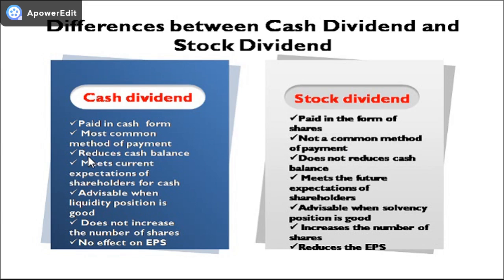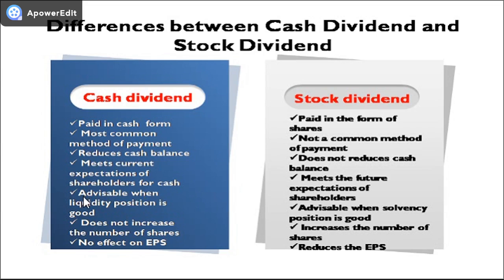Cash dividend reduces the cash balance of the business. It dilutes the cash balance of the business because the dividends are paid in the form of cash. But in case of stock dividend, since you are paying dividend in the form of shares, there is no outflow of cash. It does not reduce the cash balance. Cash dividend meets the current expectations of the shareholders for cash. Stock dividend meets the future expectations of the shareholders.